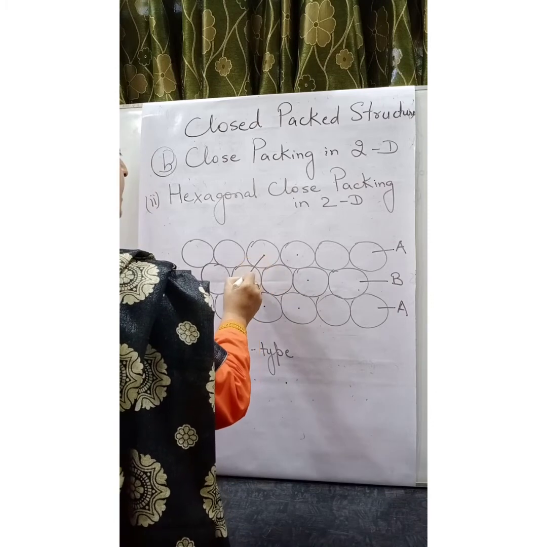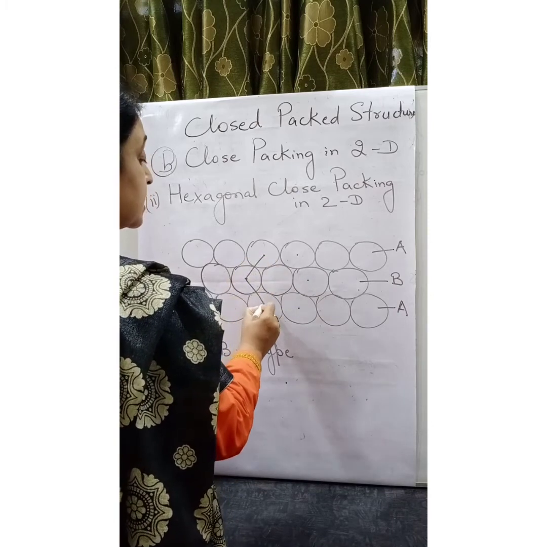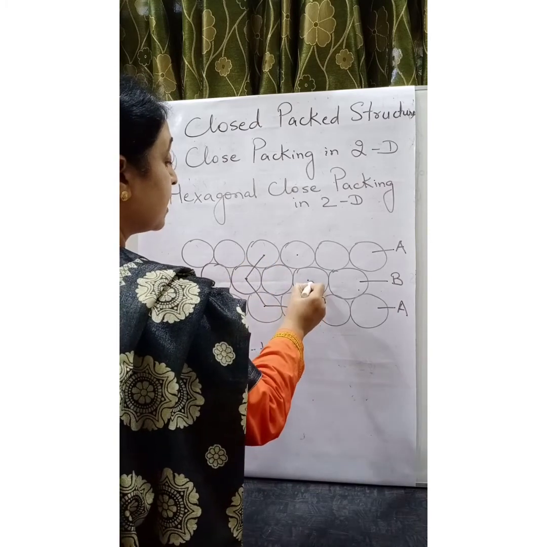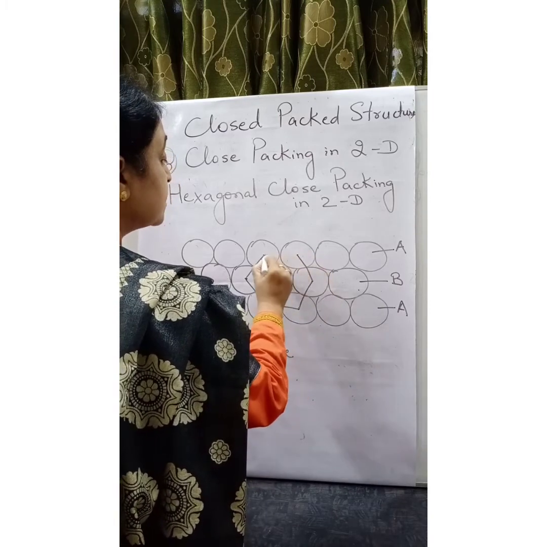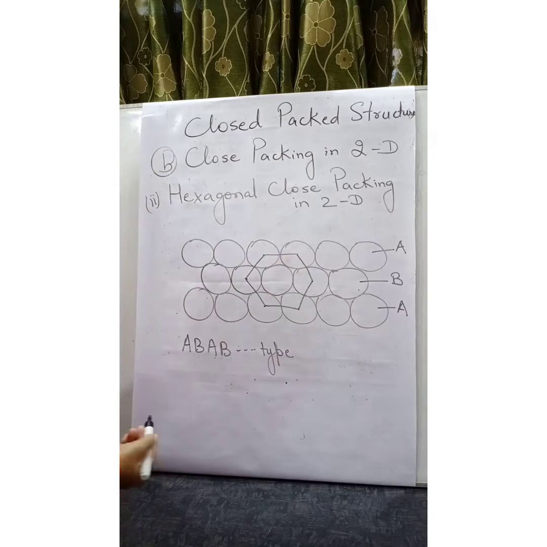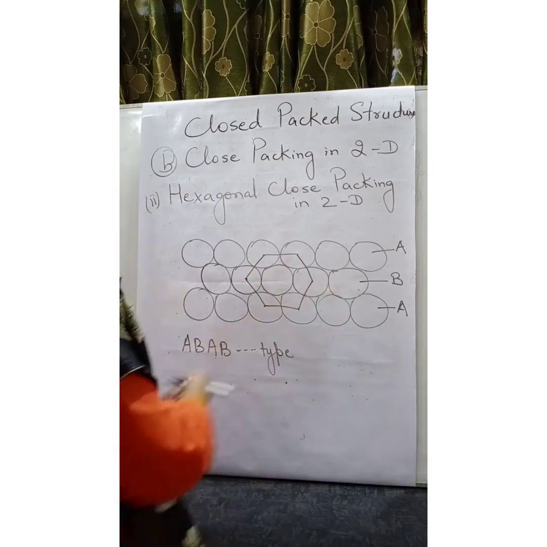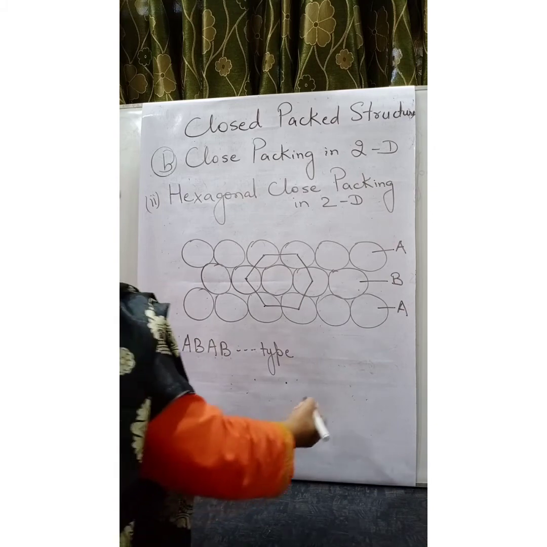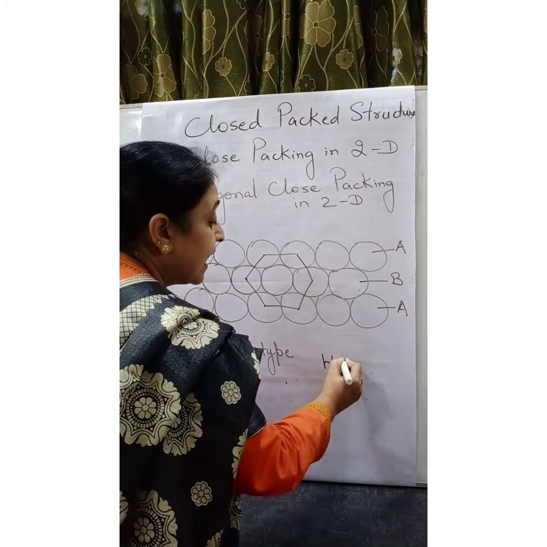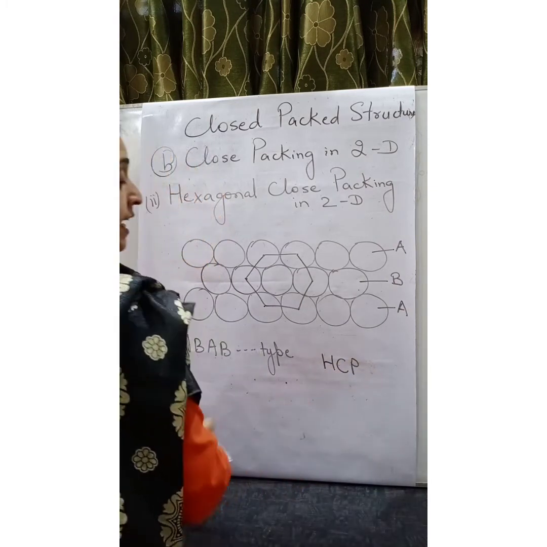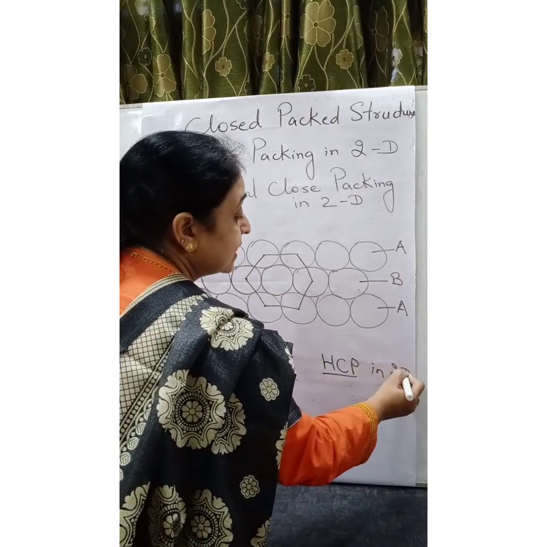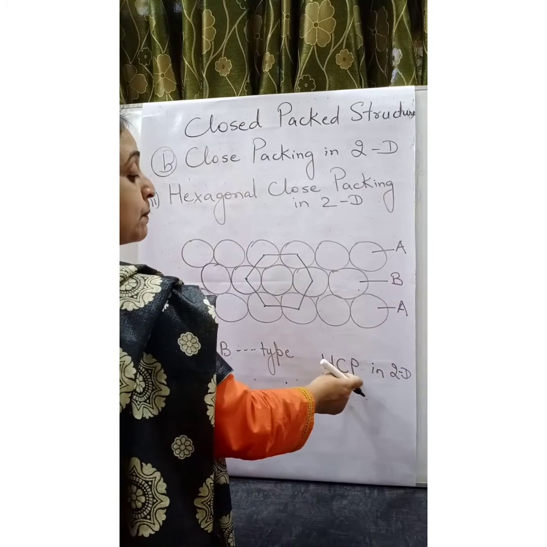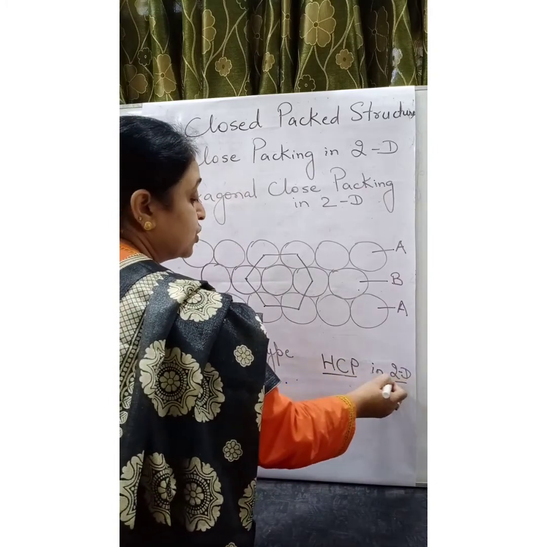If I join the center of these spheres which are touching a given sphere, then it is going to generate a hexagon. That is why this type of arrangement is also known as HCP arrangement in two dimension, that is hexagonal close packing in two dimension.